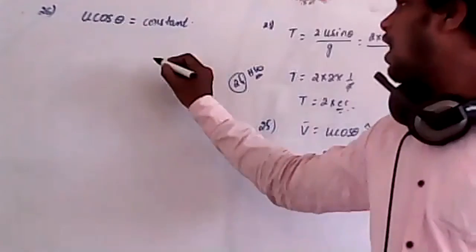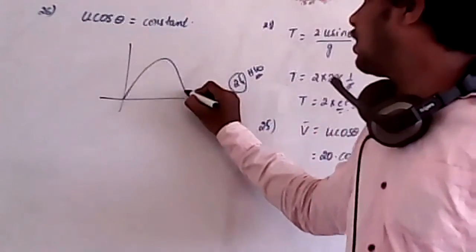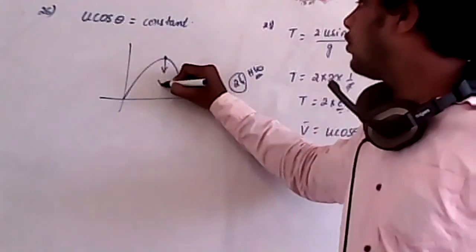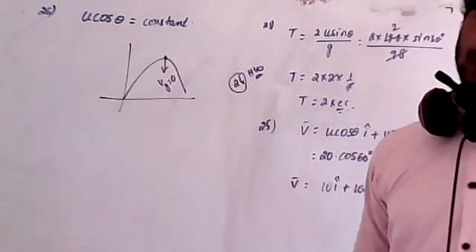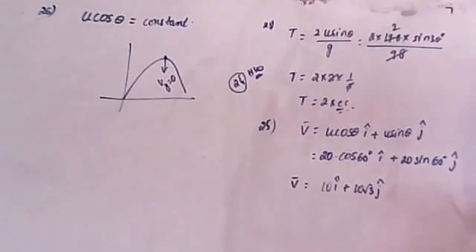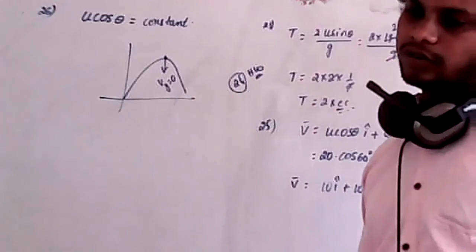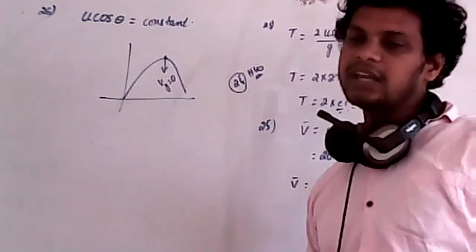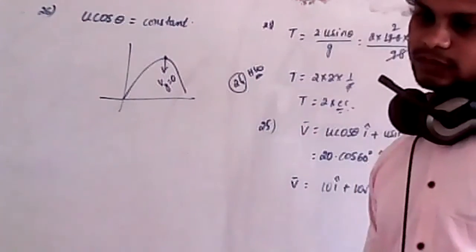Why? Because at the highest point of the projectile, the vertical component of velocity is equal to 0, and we have only the horizontal component. Are you clear?